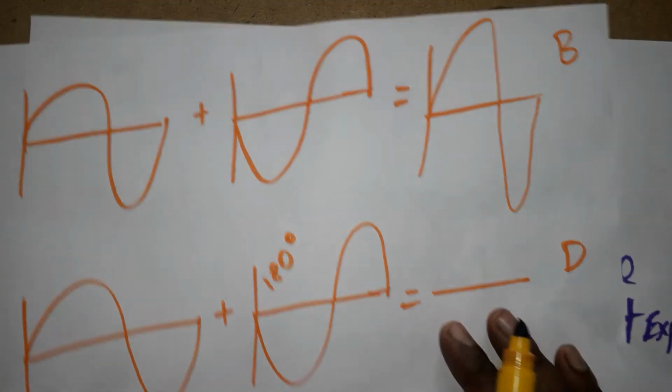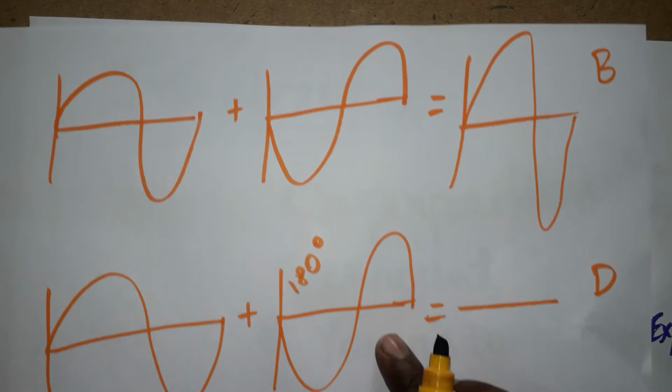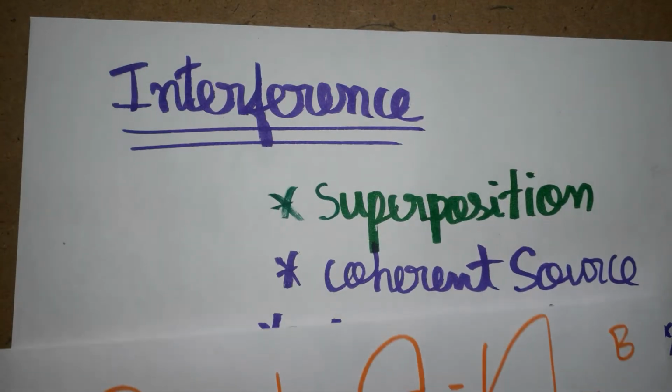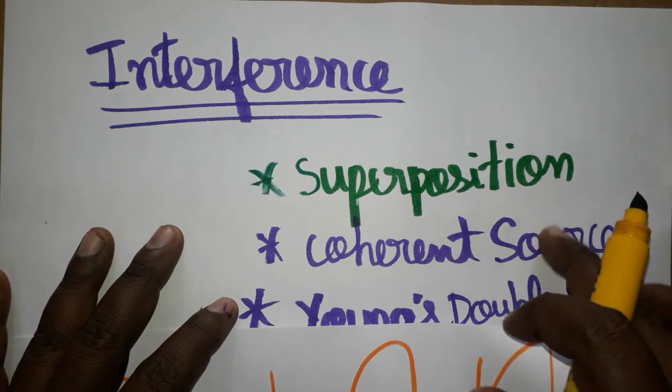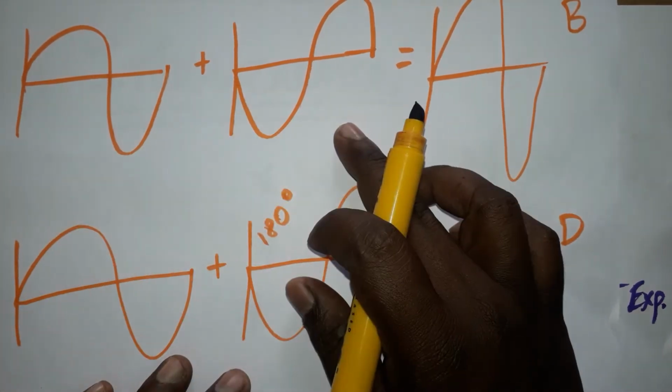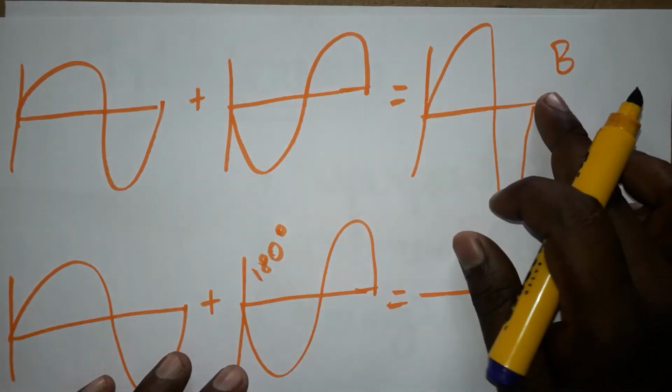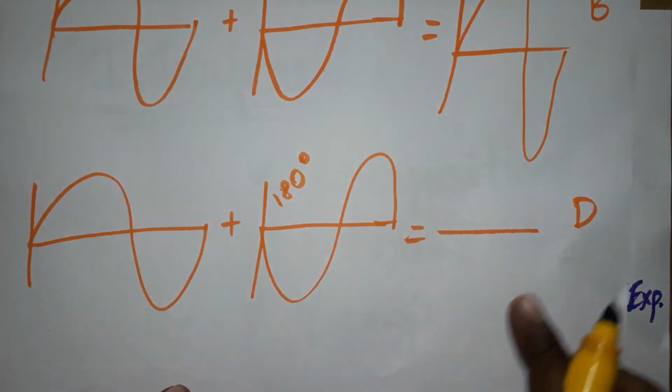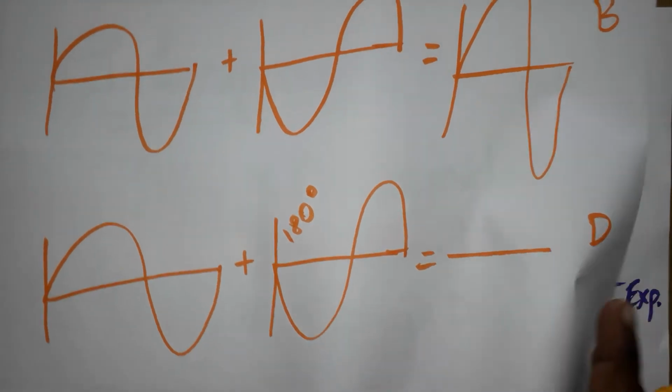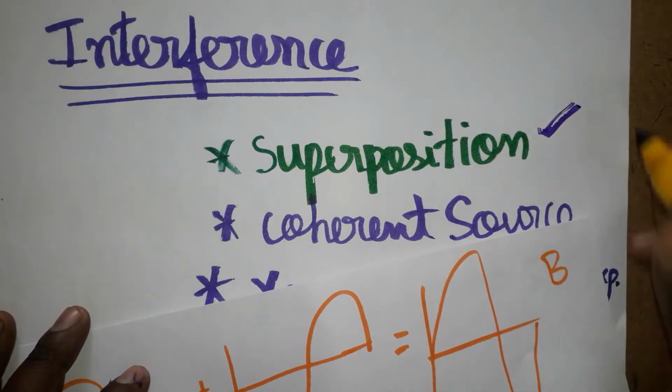There are two concepts, one is constructive, another one is destructive. When two or more waves are superposed and overlapping each other, when the phase is the same, that time we will get bright light. When the phase is opposite, we will get dark light. That is called superposition principle.